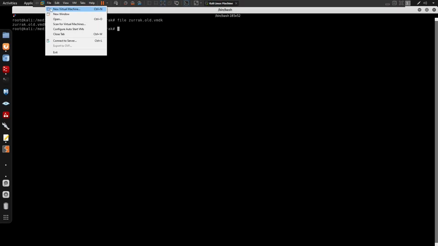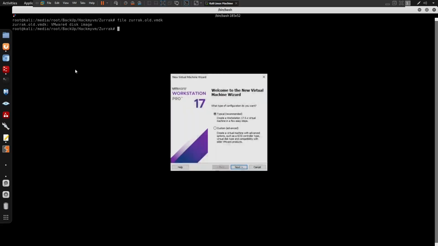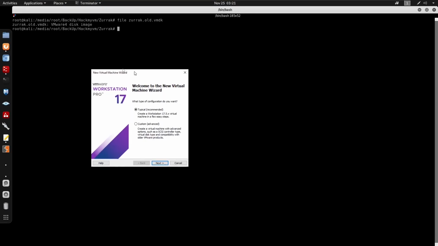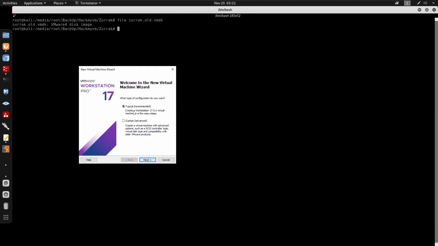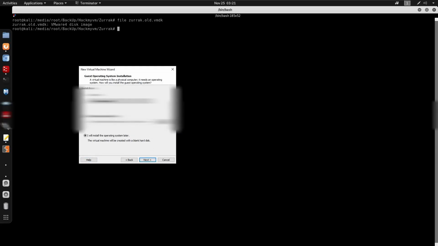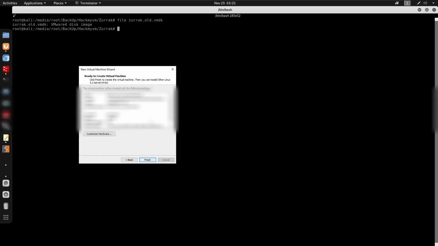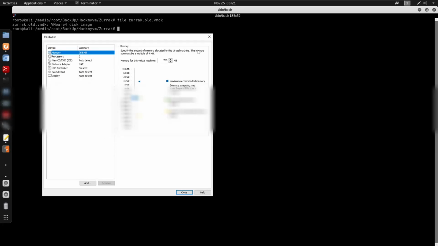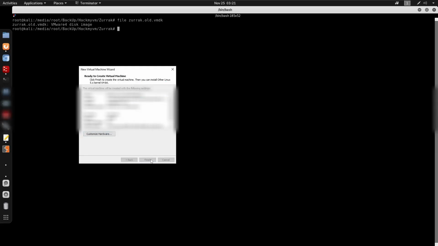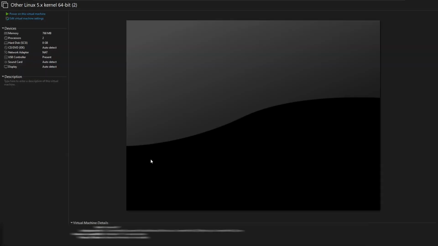I'm going to go to file. We'll go to create a new virtual machine. I do have this for VMware Workstation Pro. So I'm just going to go to typical. I am going to blur some of this out, but you can go to I will install the operating system later. Go to next. Go to next. I don't care about the machine. I don't really care how it's set up for split or single for the disk.